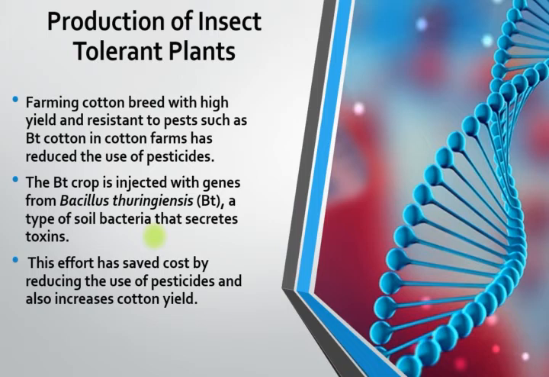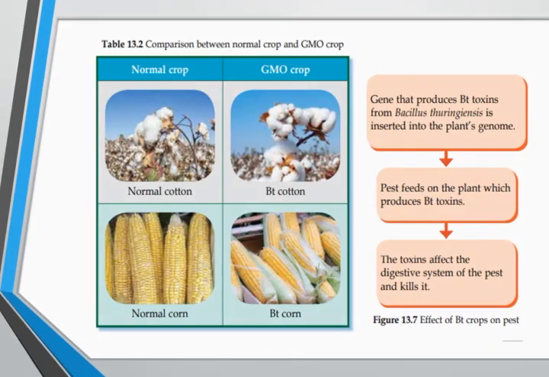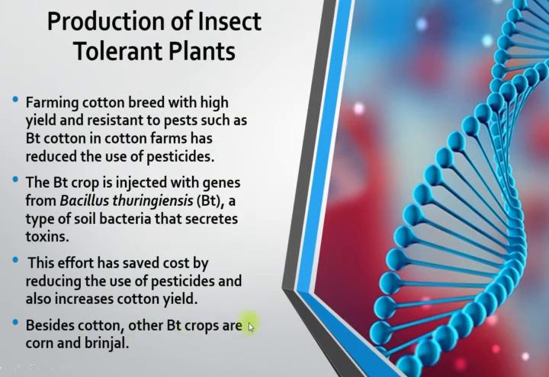So when the crops produce the toxin, they will be tolerant to the insects, and it will cause the insects to die. So this effort is very important to save the cost of the use of pesticide, and in the meantime it will increase the cotton yield. Besides cotton, other BT crops are corn and brinjal.